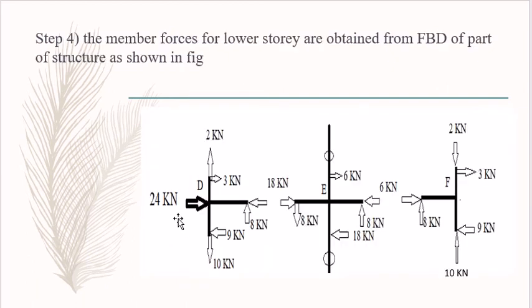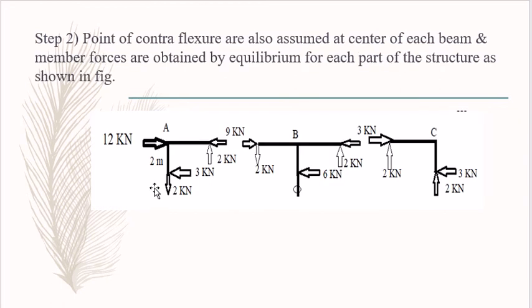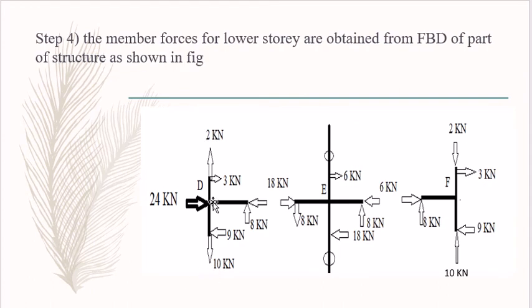Then step number 4. In this step, we have to calculate the intermediate forces in the member. The same process is there, just we have to take these 2 kilonewton and 3 kilonewton forces, taken from the above calculation. Then here 0 member is there, then here also 6 kilonewton force is acting, then 2 kilonewton and 3 kilonewton. Only the direction is reverse and the magnitude is same. This we have to consider in case of second floor analysis.